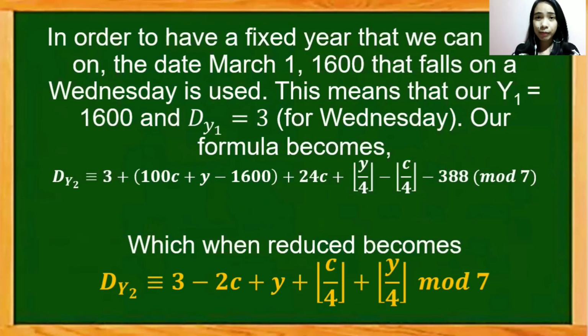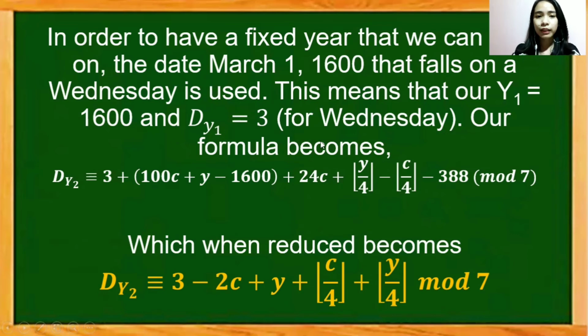So in the book that we based this discussion on, they decided on a fixed date, that's March 1, 1600, that fell on a Wednesday. So in our formula, we just simply have to substitute our year sub 1, or y sub 1 rather, of 1600, and then our d of y sub 1 would be 3 for Wednesday.